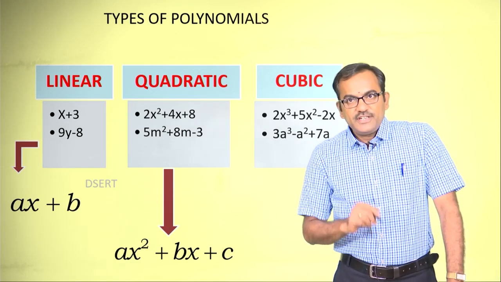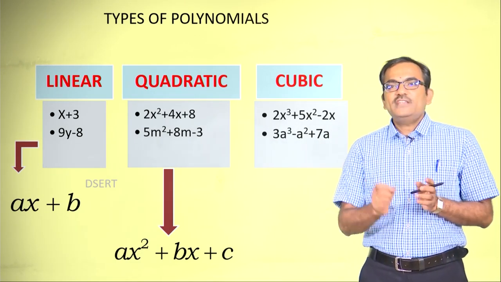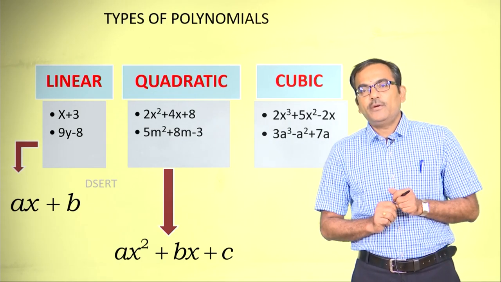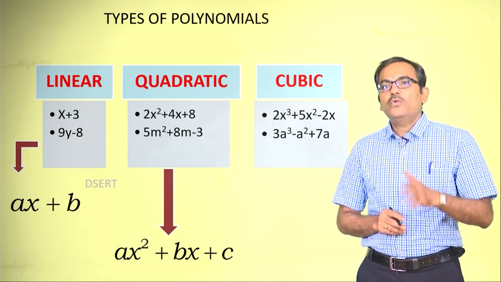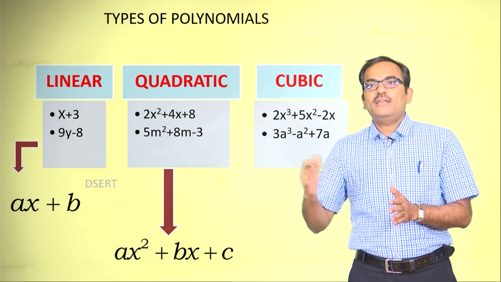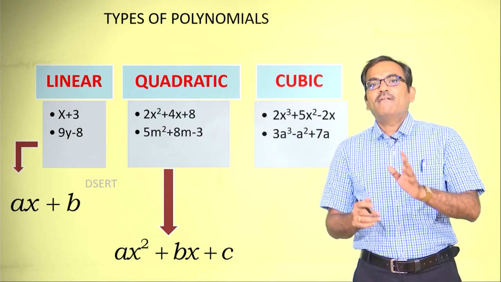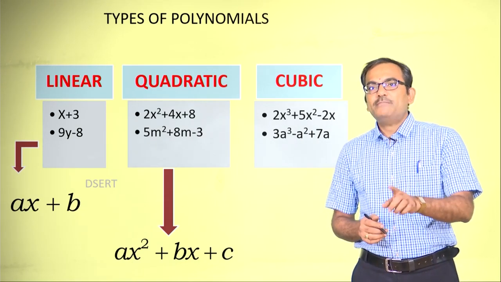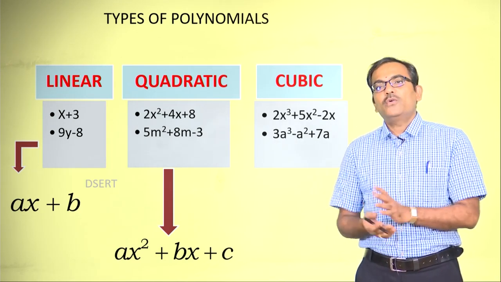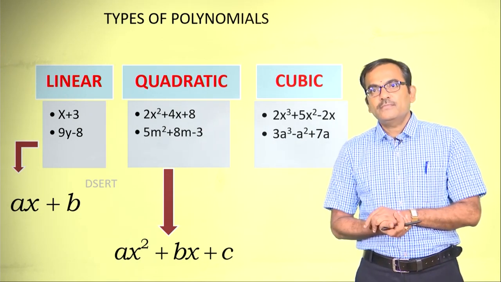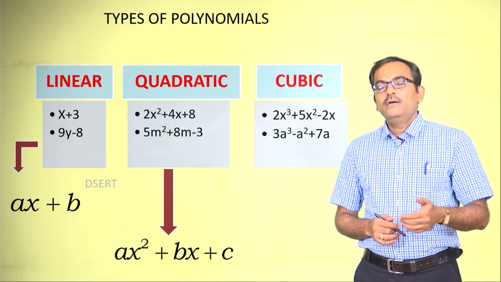One word of caution, dear children: when you get a question like "what is the general form of a quadratic polynomial," many students get confused between quadratic polynomial and quadratic equation, and most of them end up writing ax square plus bx plus c is equal to 0, where they lose the marks. So, when you read a problem, read it carefully.